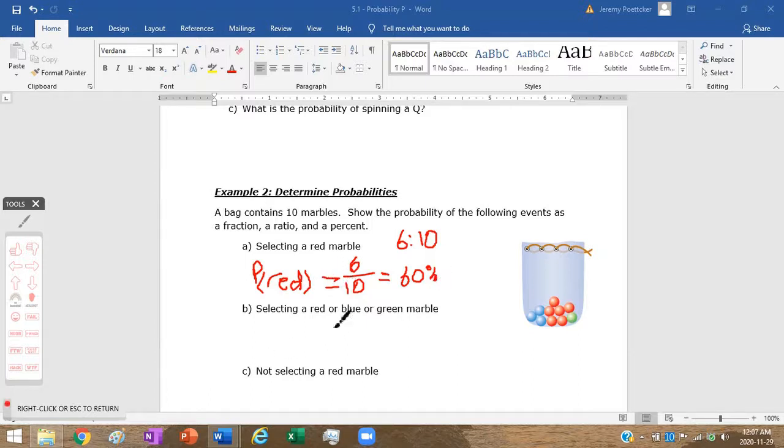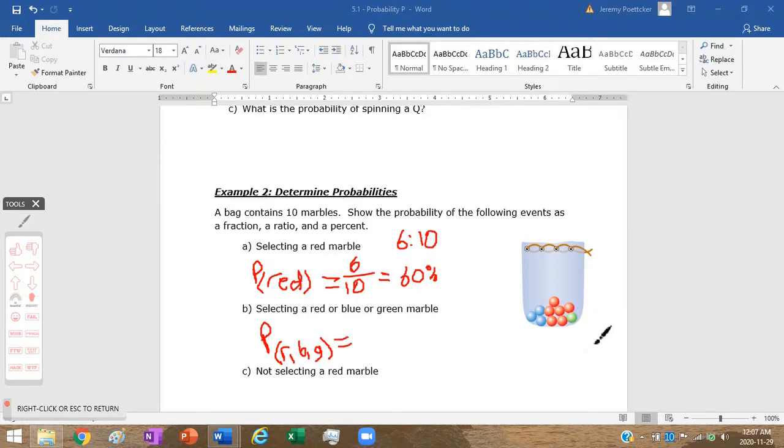Alright. Which then takes us to selecting a red or blue or green. So, if I look at this, selecting a red or blue or green. Guess what?